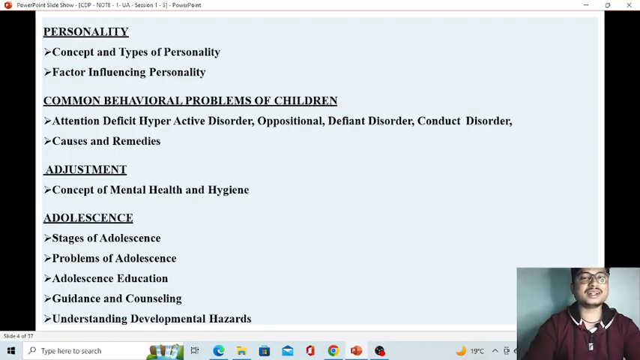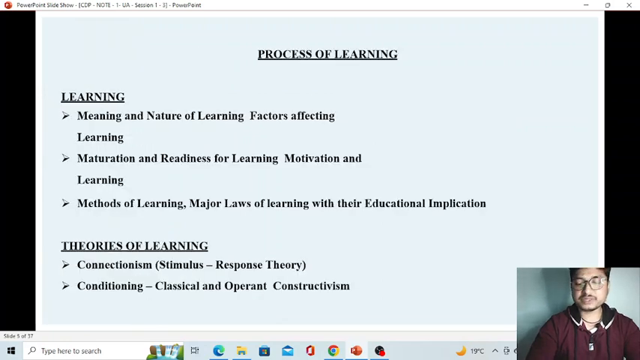Yes, and behavioral problems, we have to discuss this also. We will study what is adjustment, what is the adolescence stage. After that, we will discuss the process of learning. This will be the second unit. The process of learning will be the second unit.